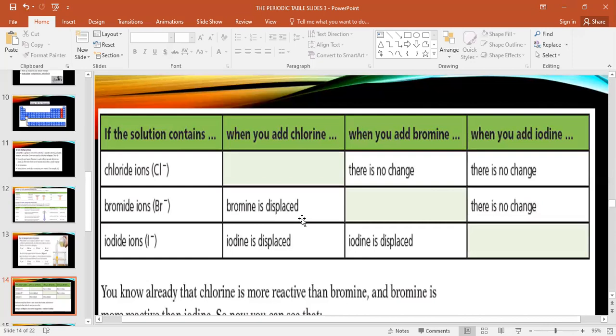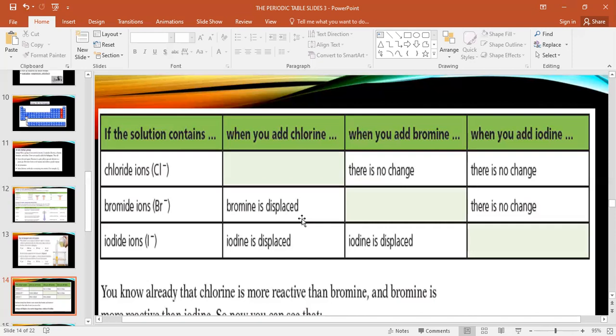See, compare these two. This Cl, this Br. Which one is more reactive, Cl or Br? Cl. Good. So I told you, what is the concept you need to understand? If something is greater, that species can replace the other. But if something is weaker, it cannot replace the greater.